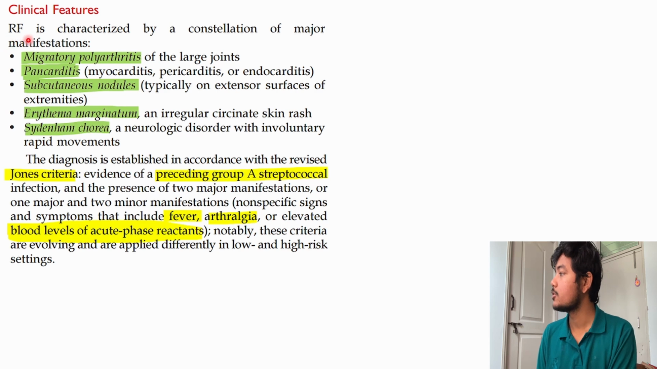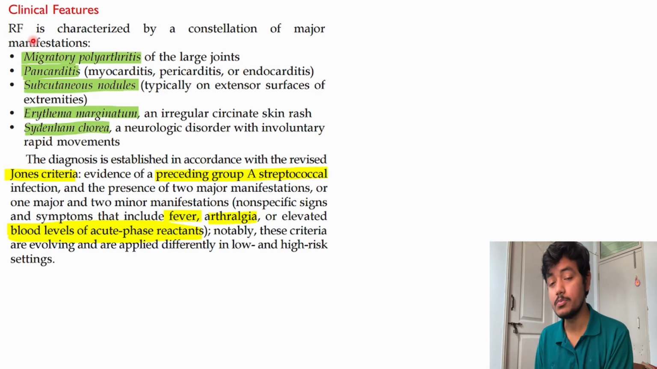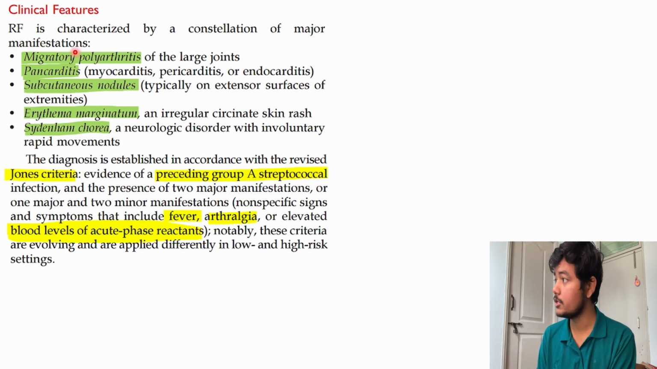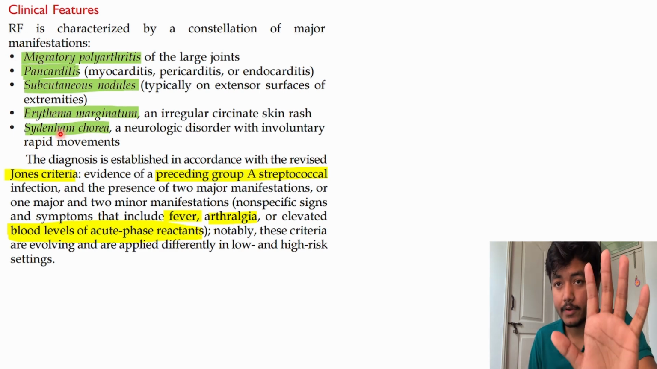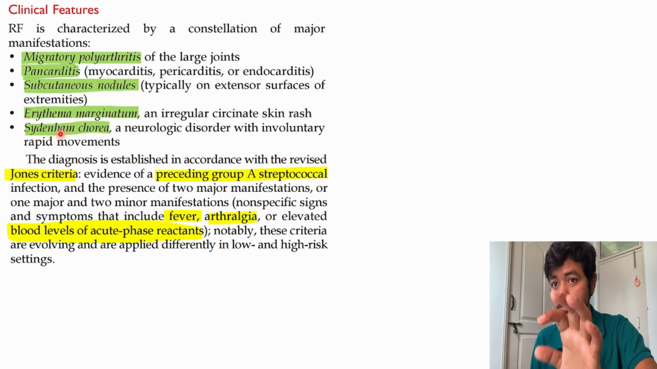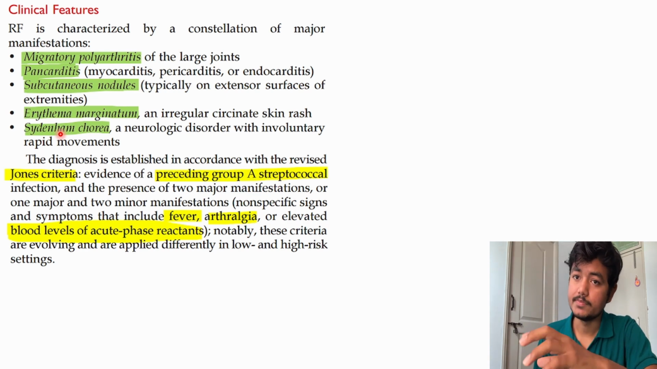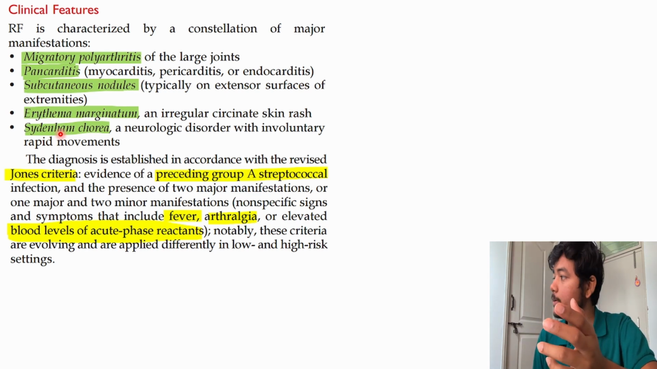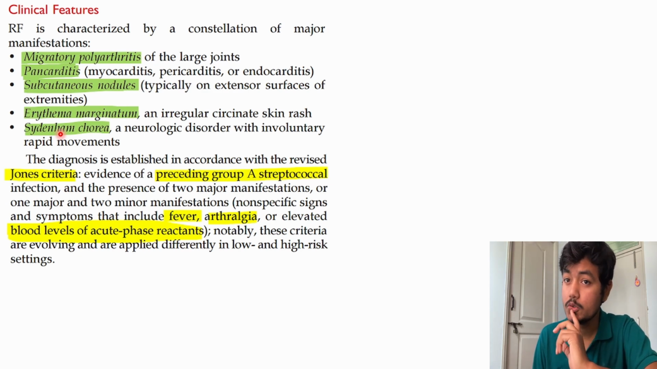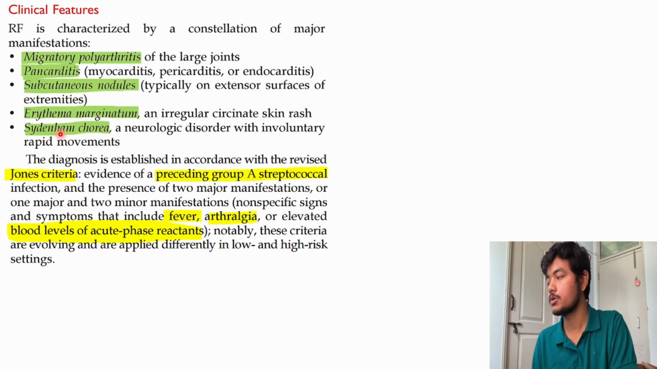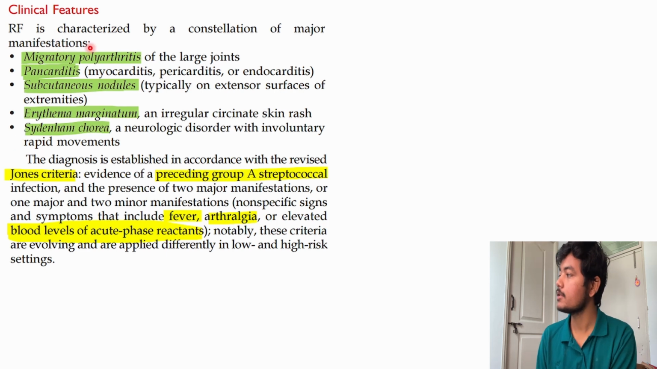Clinical features, rheumatic fever. So what are the clinical features? If you have rheumatic fever, what will you experience? Rheumatic fever is characterized by a constellation of major manifestations. So we have 1, 2, 3, 4, 5 things. We need to remember this because there is something called the Jones criteria, and in infective carditis we have Duke's criteria. So in Jones criteria you have to remember all this. What are the important things? In microbiology we'll discuss this again, but let's see.